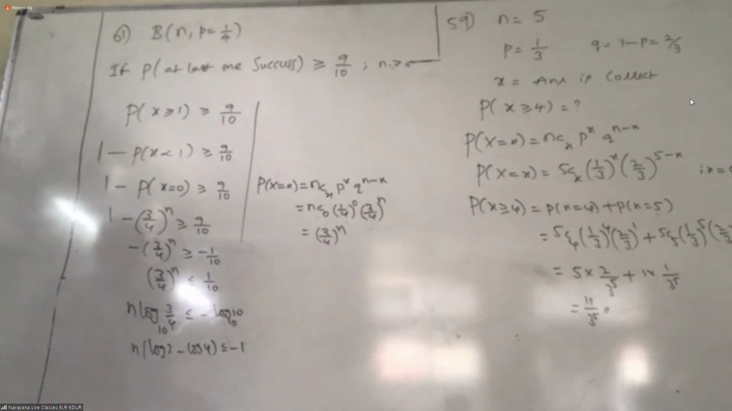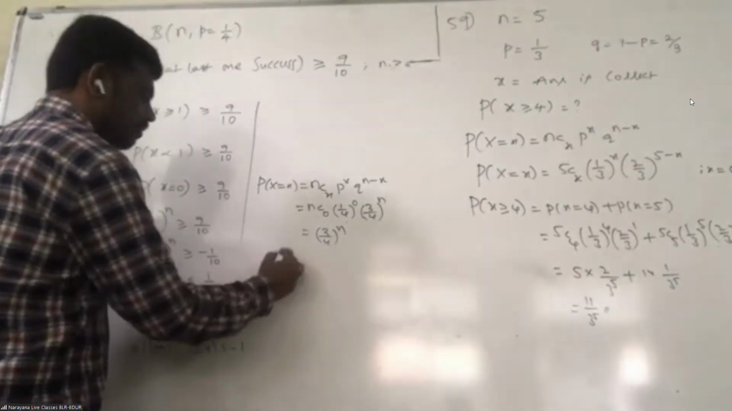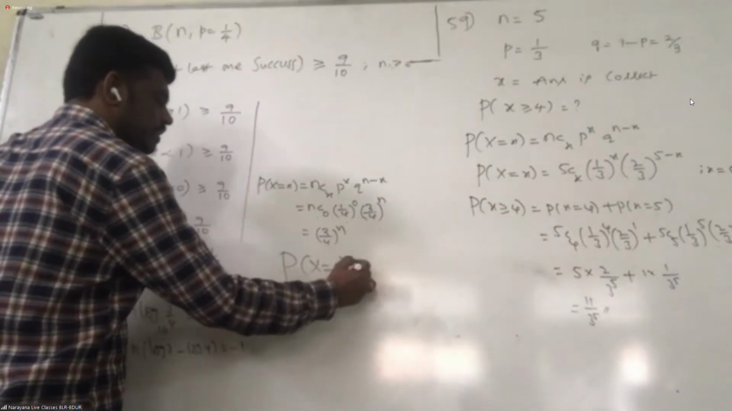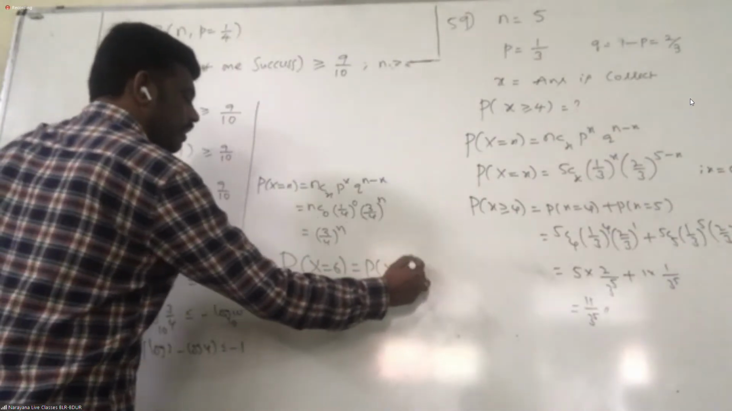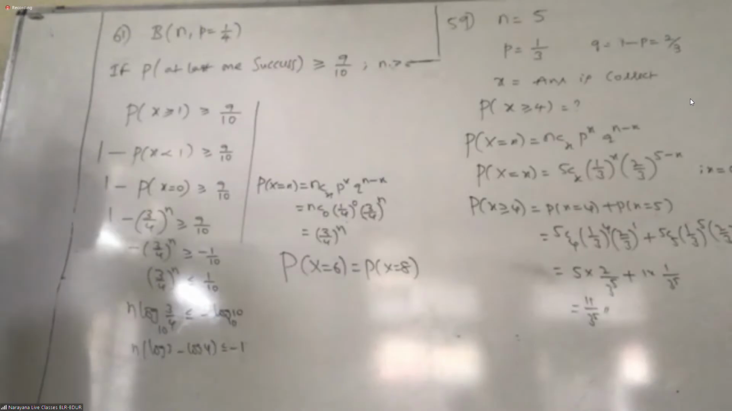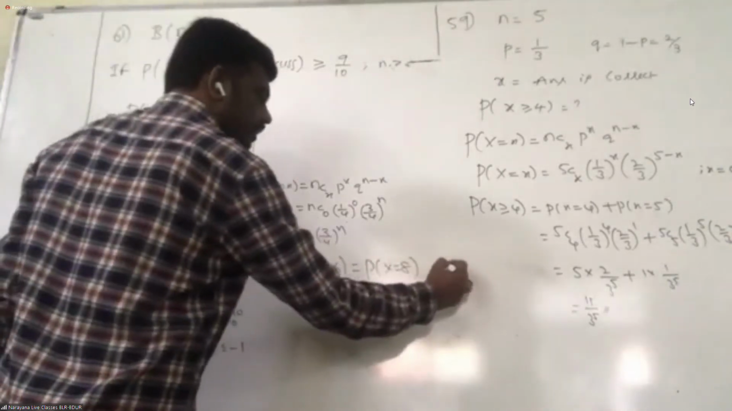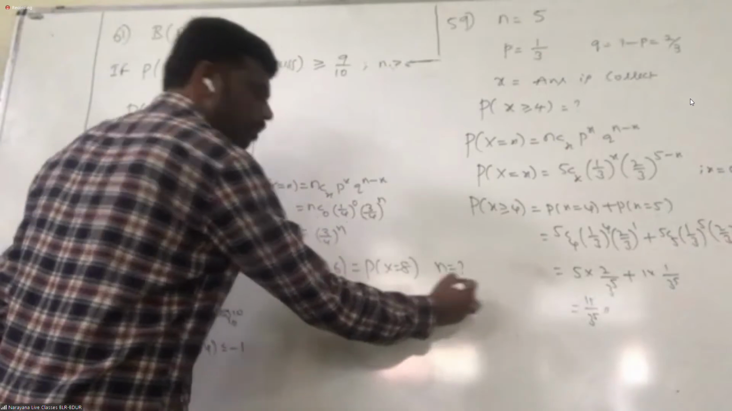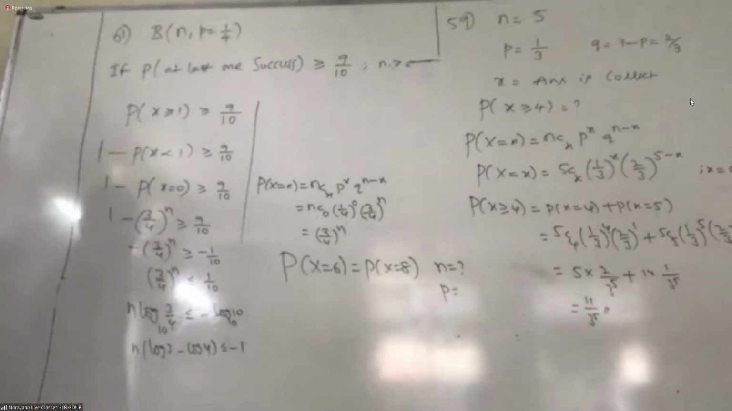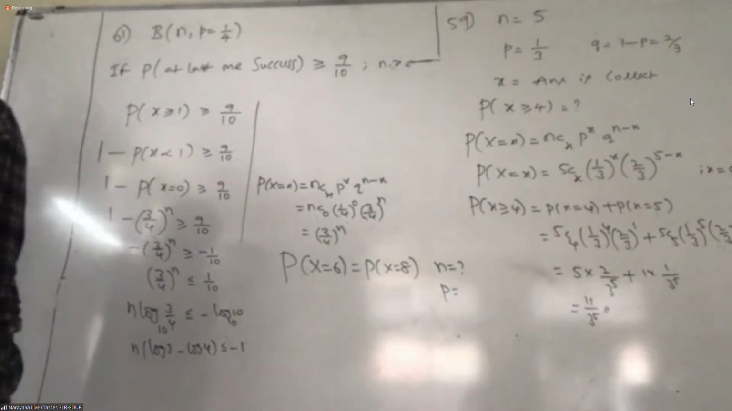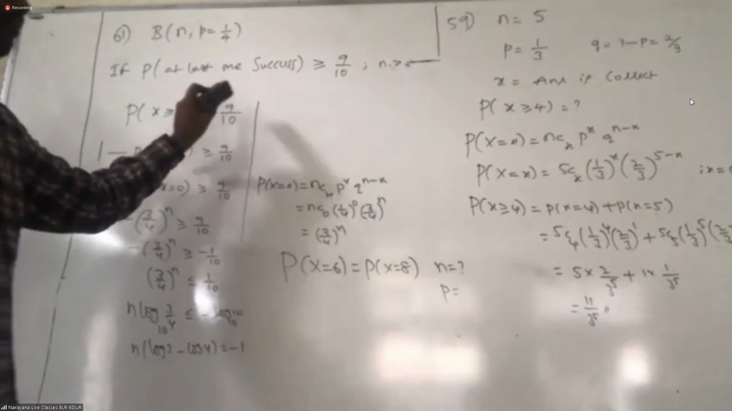That means P of x equal to 6 is equal to P of x equal to 8. Very simple. What is your experiment here? Tossing of the coin. How many times? n times. So n you don't know. Now we need to write a probability. Don't think that you are tossing the coin n times. That's my point.